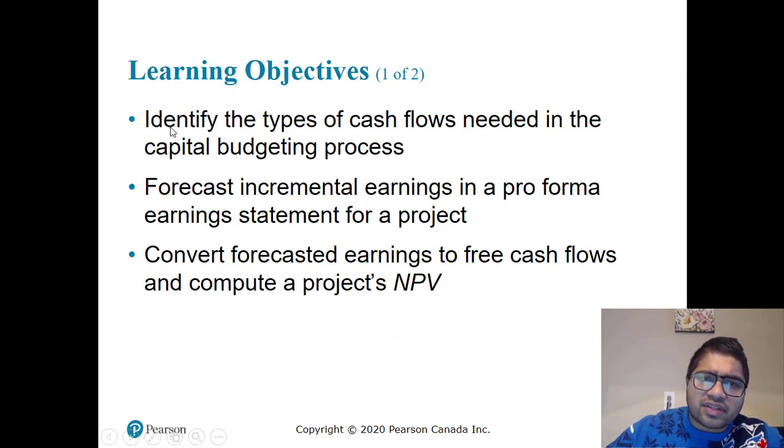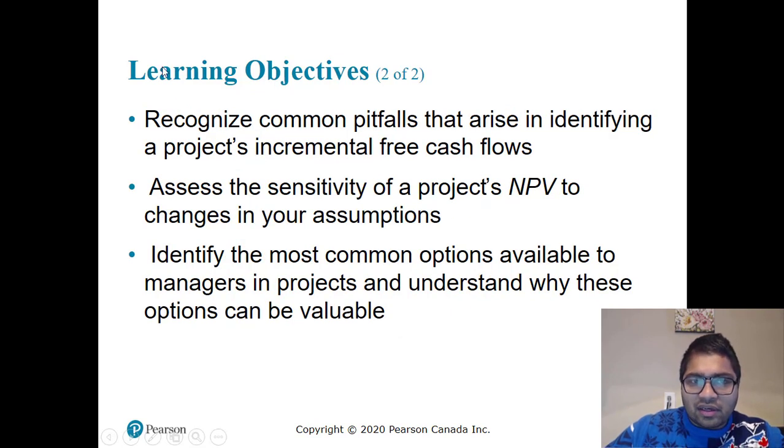So learning objectives: identify the type of cash flows needed in the capital budgeting process, forecast incremental earnings in a pro forma earnings statement for a project, convert the forecasted earnings to free cash flows and compute a project's NPV. Recognize common pitfalls that arise in identifying a project's incremental free cash flow, assess the sensitivity of NPV to changes in assumptions, and identify the most common options available to managers in projects and understand why these options can be valuable.